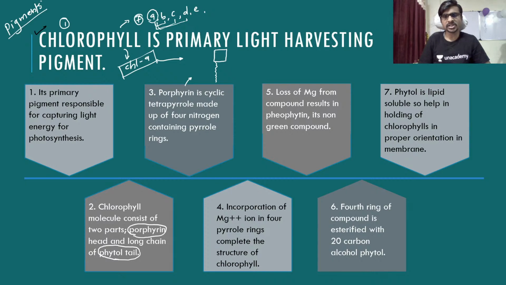So the next point, incorporation of Mg ion in the four pyrrole ring completes the structure of chlorophyll. Okay, so here is the Mg present in the center of the porphyrin ring. So the structure is now complete. So the magnesium is present in the porphyrin ring. So it is a part of the chloroplast. Okay, so the chlorophyll is having a magnesium at the porphyrin ring.